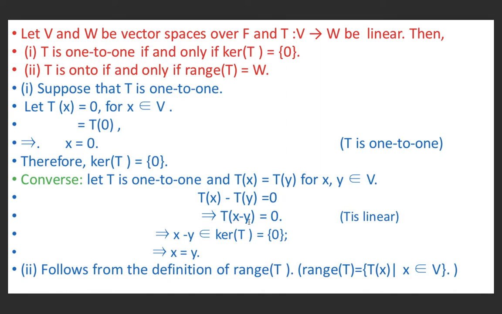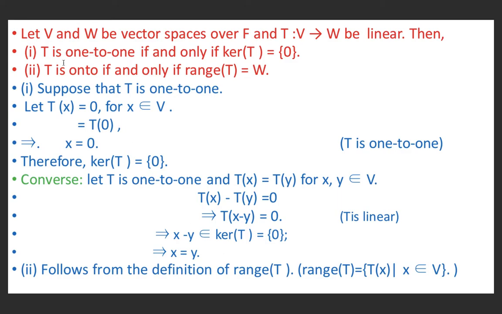And this implies T(x minus y) equal to 0 because T is linear, and we have proved in the properties of linear mapping that T(x minus y) is equal to Tx minus Ty. And this implies x minus y belongs to kernel of T, because T(x minus y) is equal to 0, and kernel of T is given to be a singleton set consisting of only the 0 vector. Therefore, x is equal to y. So, we have proved that for Tx equal to Ty, x is equal to y. It means T is 1-1. So, if kernel of T is equal to {0}, then T is 1-1.